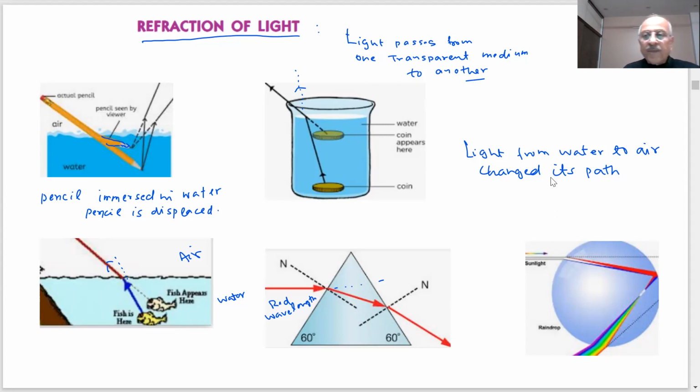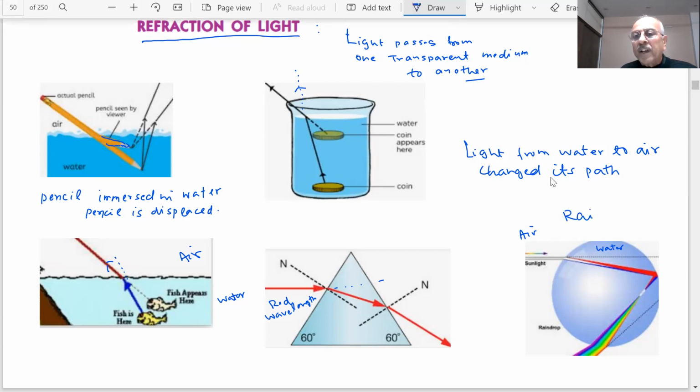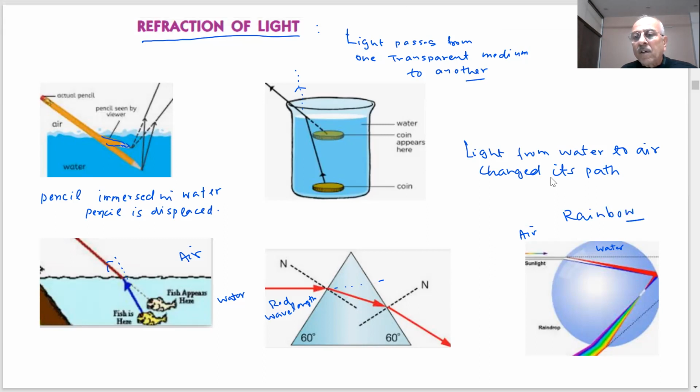Similarly, what happens, students? This is a water droplet. When sun rays are falling on this, what happens? This is my air, this is my water. So the light ray does not go straight, student. This is a straight path, but it bends, then it undergoes reflection. And when it comes out, what do you see? Rainbow. Have you seen a rainbow? We will discuss this in more detail.